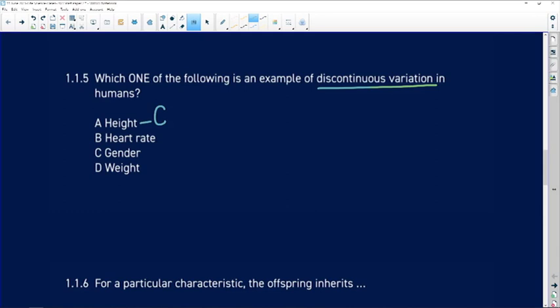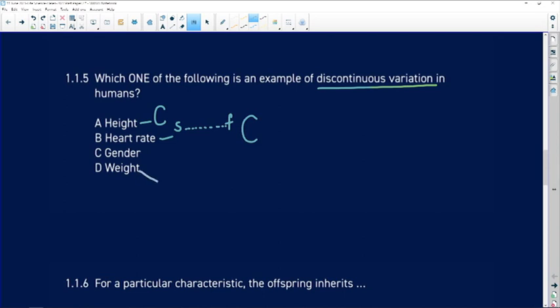What about heart rate? Heart rate, we could measure everybody in your class, and we could say some people have slower heart rates, some have faster heart rates, and some have their heart rates somewhere in between. So once again, this is an example of continuous variation.